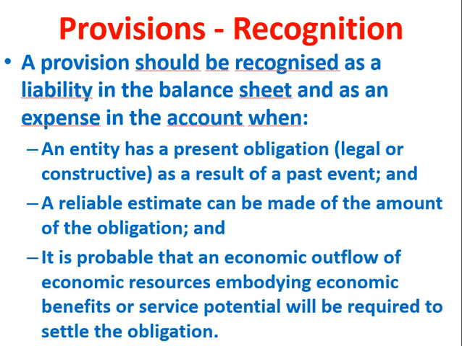So what will you do? Suppose you have lent 1 lakh rupees to someone. For the same 1 lakh rupees you will make a provision of another 1 lakh, so that in case that person does not pay you back, you can recover it from that provision. It is basically a present obligation from a past event. You have already lent that amount and now you have a doubt that it will not come back, so you make a provision. It is a reliable estimate, and it is the probability that an economic outflow will not come back.